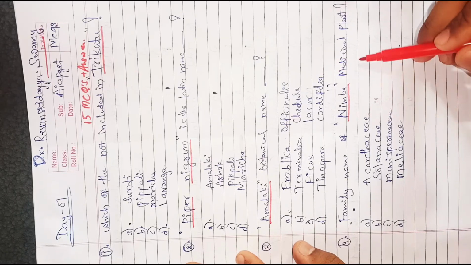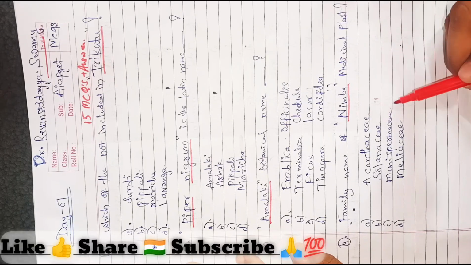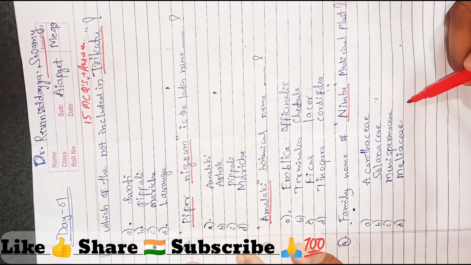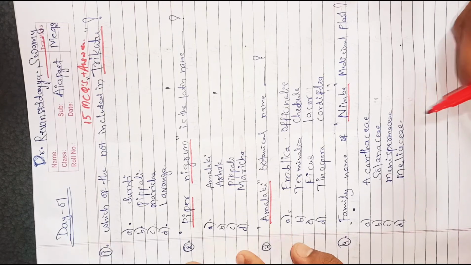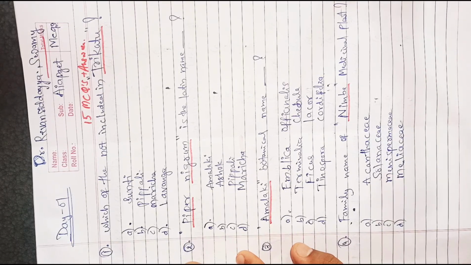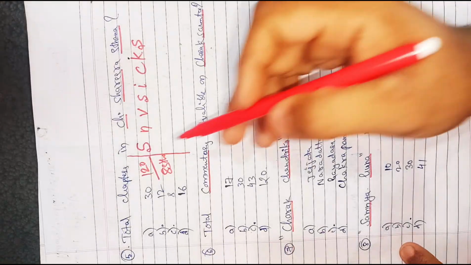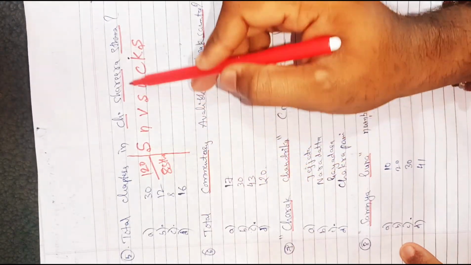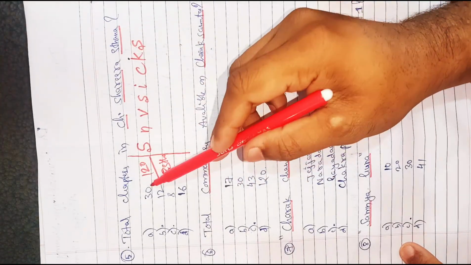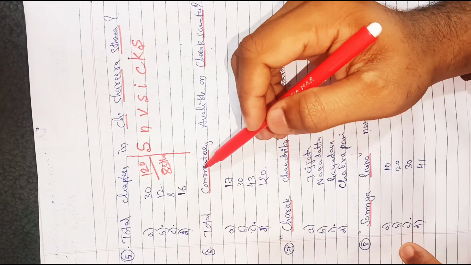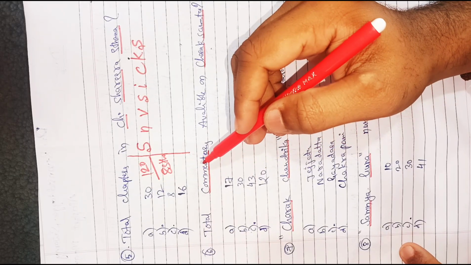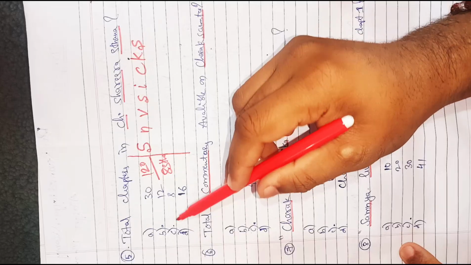Next question, family name of Nimba medicinal plant. Options are Acanthaceae, Solanaceae, Menispermaceae, Meliaceae. Correct answer is option D, Meliaceae. What is the botanical name of Nimba? If you know, write in the comments. Next question, total number of chapters in Charaka Samhita Sharirasthana. Options are 30, 12, 8 and 16. If you know the correct answer, pause the video and write in the comments. Correct answer is option C, 8 chapters.